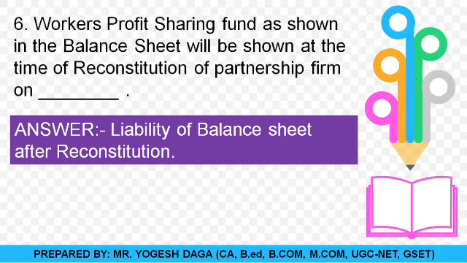Why is it on the liability side? Because workmen accident compensation fund and workmen profit sharing fund are different things. Workmen accident compensation fund, if there is no liability regarding it, is to be distributed among the partners. Whereas the workmen profit sharing fund is the compulsory liability of the company towards the workers. They are required to pay these workers. So this is a liability, and it will not be distributed. After reconstitution, it will again be shown on the liability side of the balance sheet only. Okay, so the right answer is given on the screen.